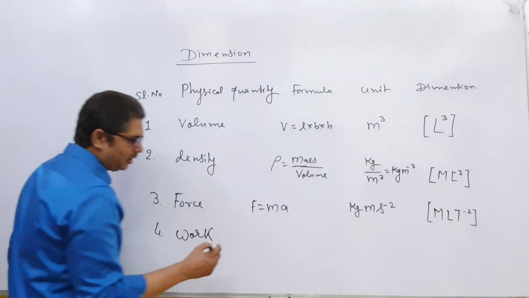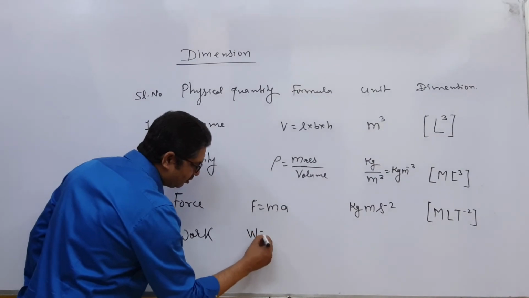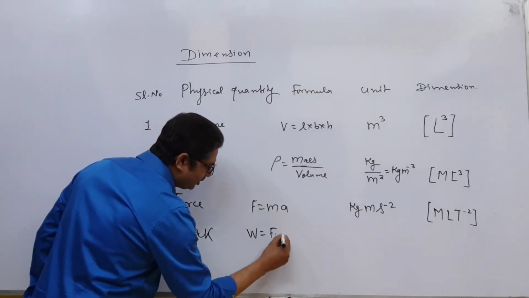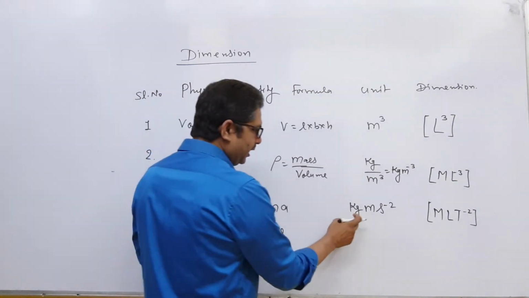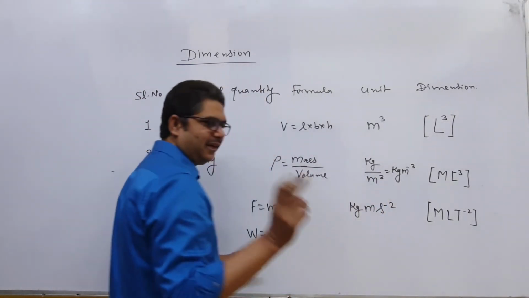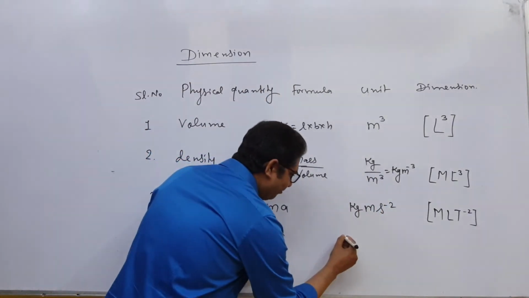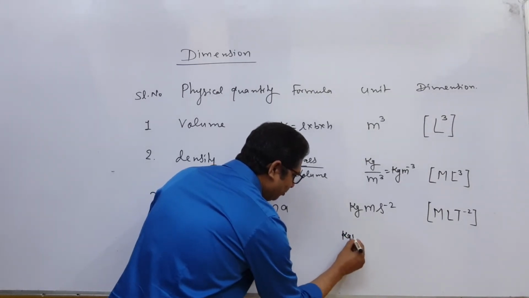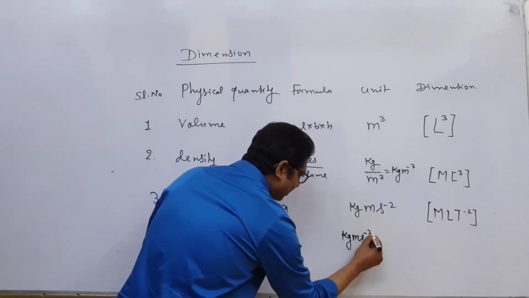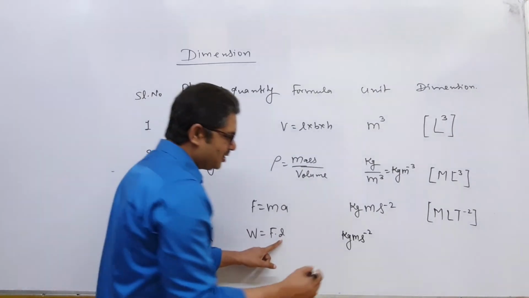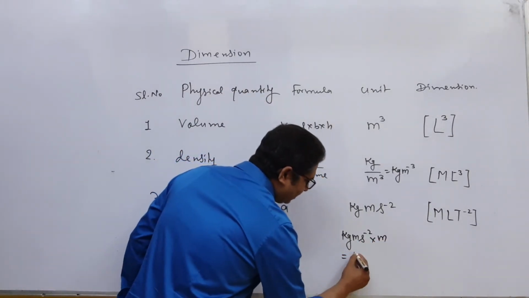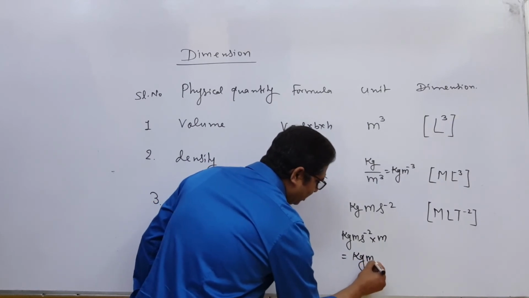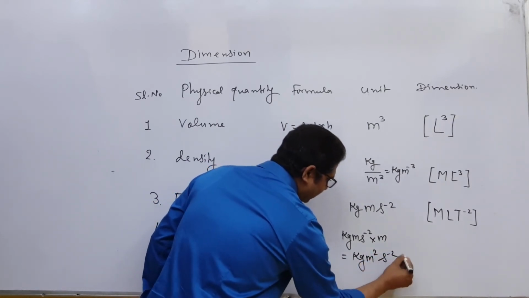Suppose you talk about work. Then what is the formula? Work is equal to force into distance. Then what will be the unit for force? Kg meter per second square, that is Newton. So here you have kg meter per second square, and for distance you have again meter. So this can be written as kg meter square per second square.